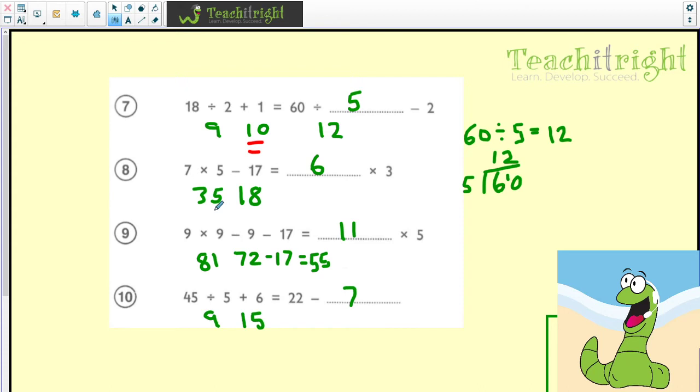7 times 5 is 35. Take away 17 gives me 18 on this side. How do I make 18 on this side? Well, 6 times 3 makes 18.